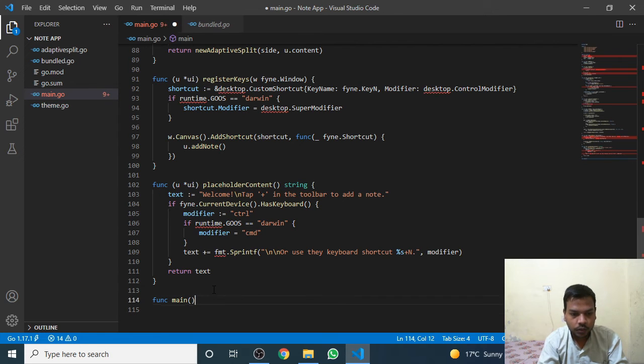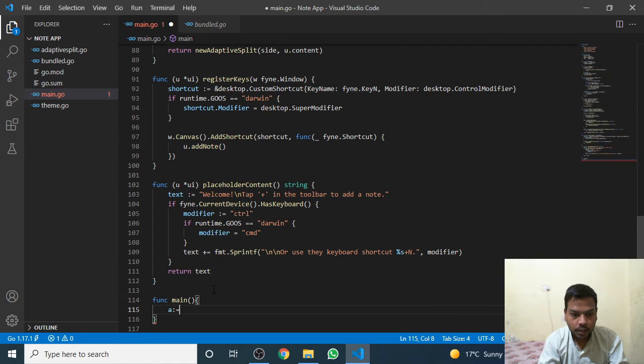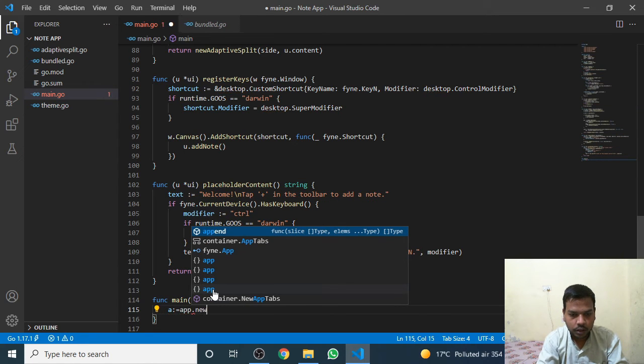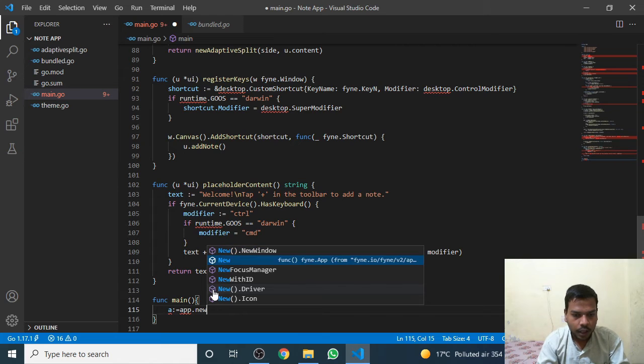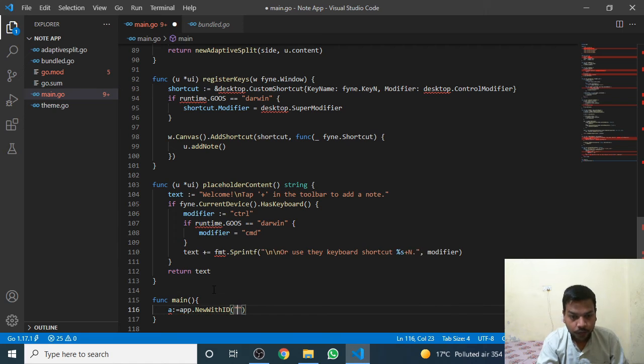As you know, first of all we create an application by using app.new. I'm creating it with an ID because there are several Go files and windows. Let's name it Notes app.